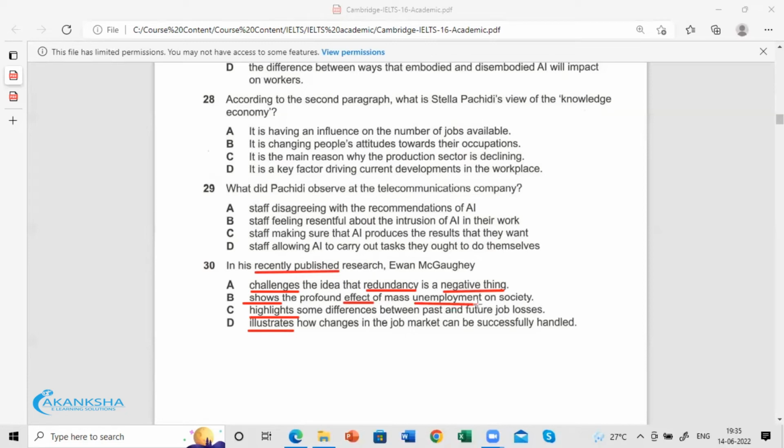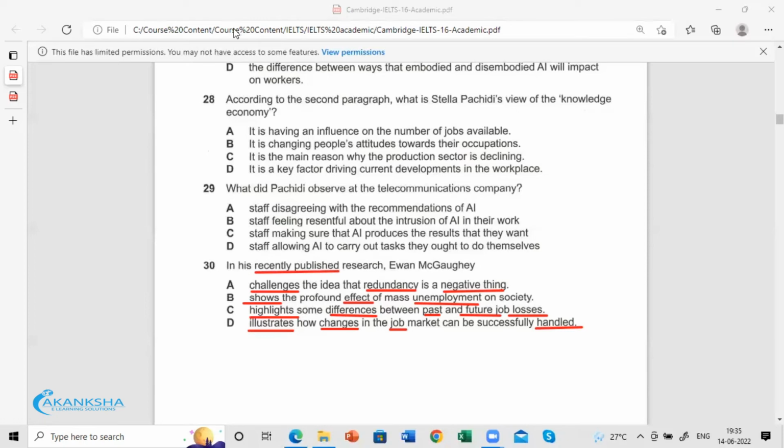Unemployment. Highlights the differences between past and future job losses. Illustrates how changes in the job can be handled.